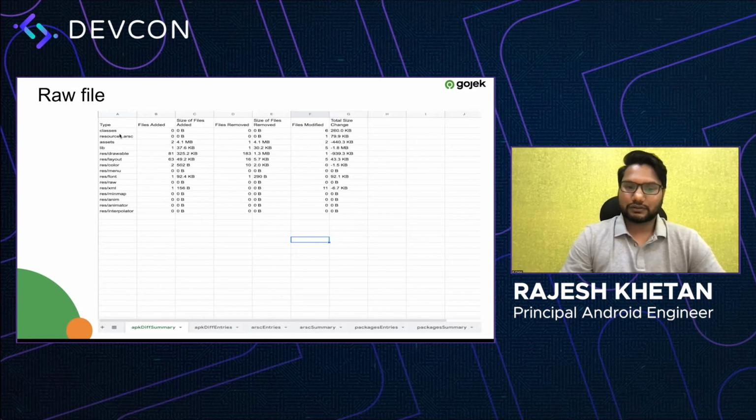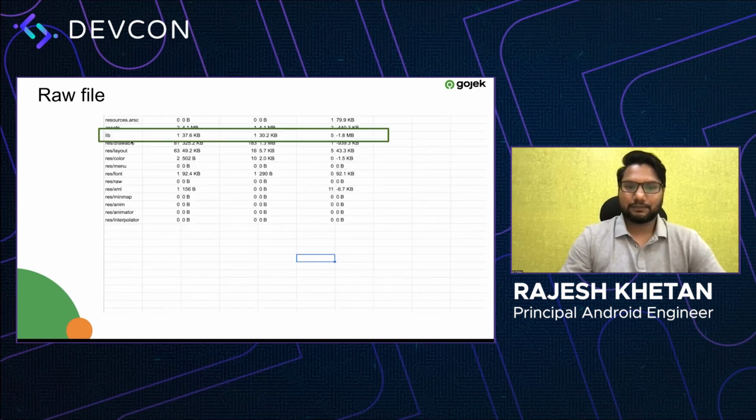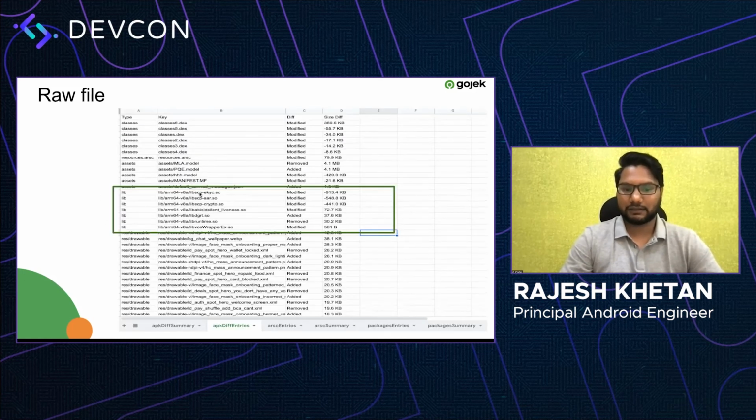The raw file looks something like this, where we can see all the different things which go into our APK, and what basically changed in those things, right? Let's take an example of this library here. It says that there was one library added, which caused an increase of this size. There was one library removed, and there were 5 libraries modified. In total, there was a 1.8 MB decrease because of these library changes. Now, if I want to see which libraries were modified, I can go and look into them as well in this report.